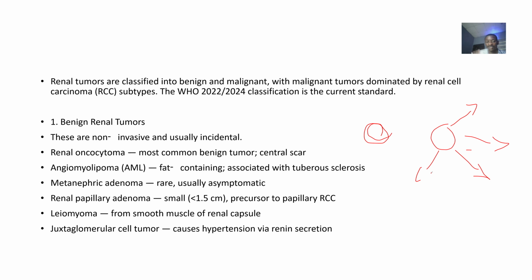So tumors like what? Renal oncocytoma, angiomyolipoma, metanephric adenoma, renal papillary adenoma, leiomyoma, juxtaglomerular cell tumors. Now we are just listing and passing. This is because we'll still come back and talk about each of these tumors later on individually.